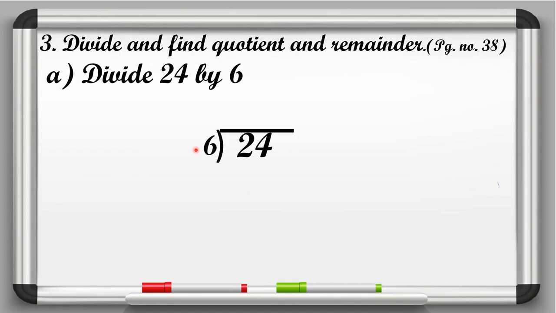Now we have to speak the table of 6. 6 ones are 6, 6 twos are 12, 6 threes are 18, 6 fours are 24. We know that beta 24 comes in the table of 6. So we will write 24 below 24. And at which number? At number 4 it comes. So here quotient is 4.